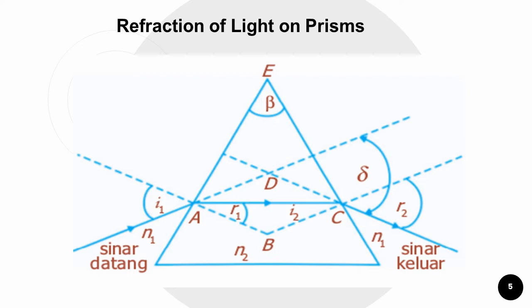Light that passes through the prism will experience two refractions, namely when entering the prism and when leaving the prism. If the initial incident ray and the final emerging ray are extended, the two will intersect at a point and form an angle called the deviation angle. The deviation angle, or delta, is the angle between the initial incident ray and the ray leaving the refracting plane.